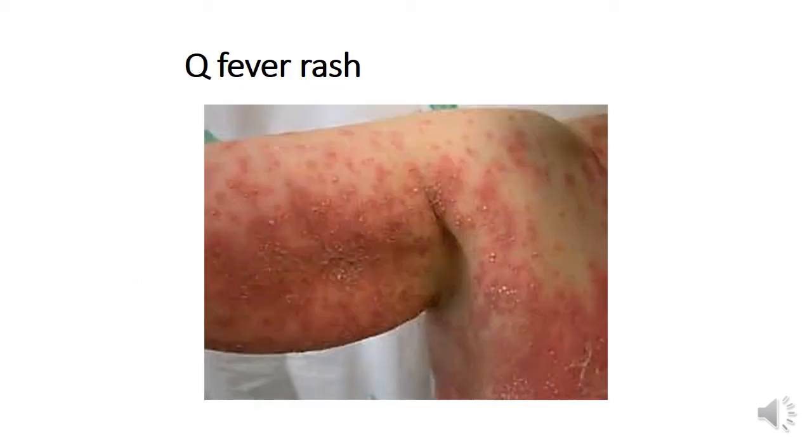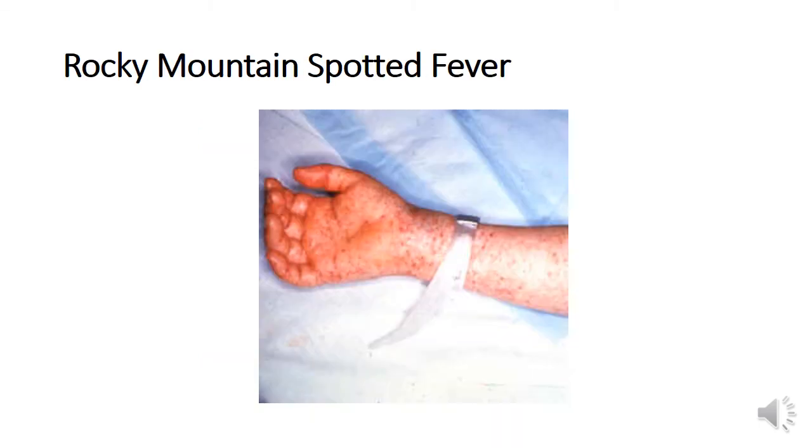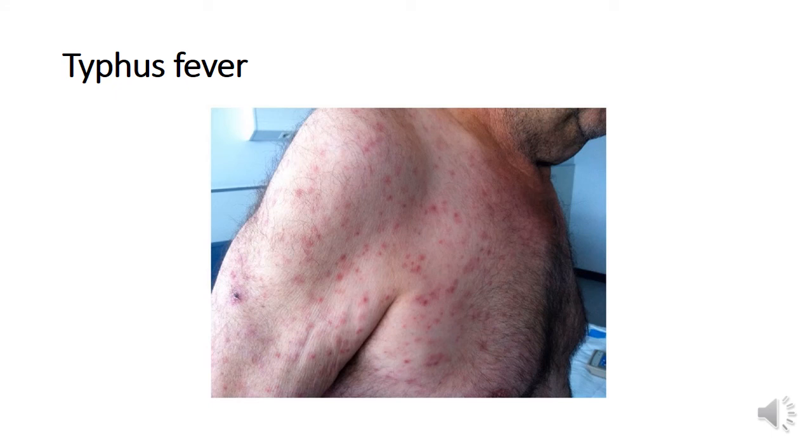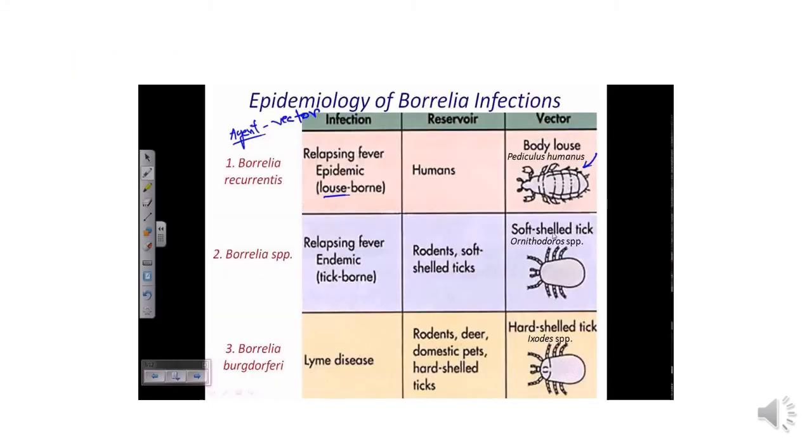This photograph shows the rickettsial infection, that is a rash caused by Q fever. And this is the Rocky Mountain spotted fever, again a rickettsial rash. The typhus fever induced rash, once again caused by rickettsia. So rickettsial infections are highly susceptible to tetracyclines. For the treatment of relapsing fever caused by Borrelia recurrentis, tetracyclines are the first line drugs.